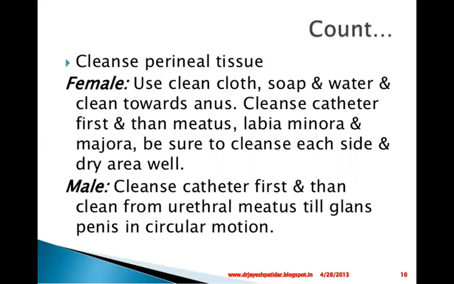Then cleanse the perineal tissue. In female we have to take a clean cloth, soap and water and clean towards the anus. Means we have to clean from the urinary meatus up to the anus. Cleanse the catheter first and then the meatus. First we have to clean the catheter. Then after that we have to clean the meatus, labia minora and majora.